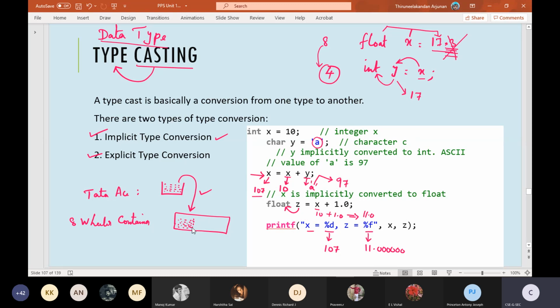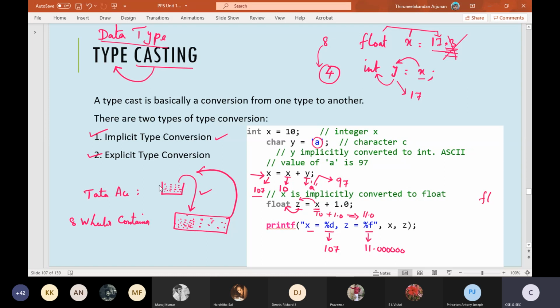So similarly here, z is a bigger volume, but with the bigger volume we are trying to add the smaller volume x, an integer. Okay, this integer can take its position in the float successfully. It will not show any kind of error. But it will show error if we try to take this entire volume of products in the container and put it inside the Tata Ace. Will the Tata Ace be able to hold all the contents from the container? Is it possible?